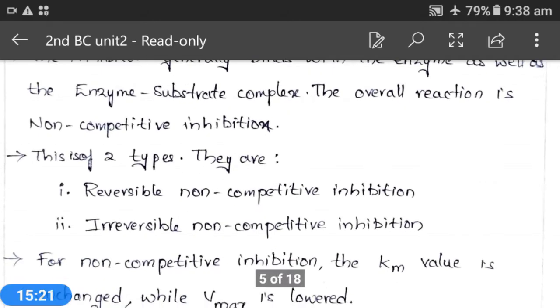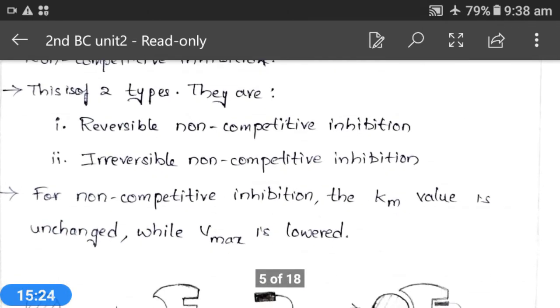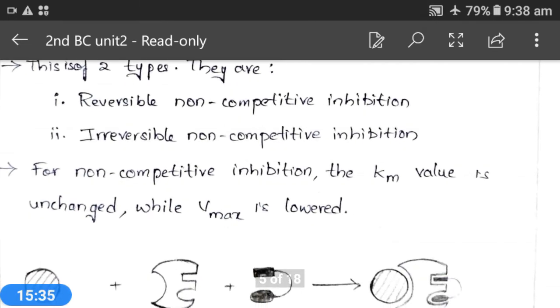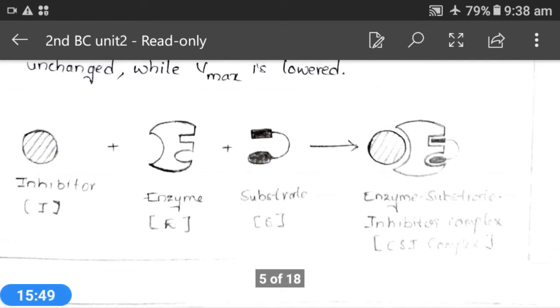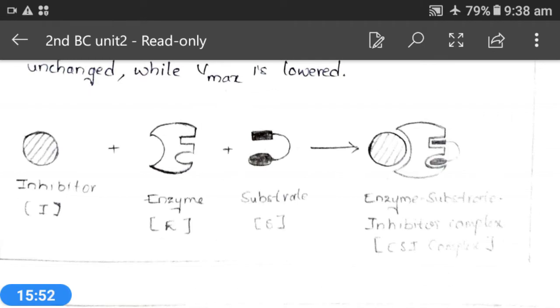Enzyme and substrate will form an enzyme-substrate complex, which results in the formation of product. But in non-competitive inhibition, the enzyme will be inhibited by an inhibitor that binds to the enzyme surface, and on the other side the enzyme will also bind with the substrate, forming an enzyme-substrate-inhibitor complex. Finally, due to the action of this inhibitor, what will happen? Enzyme catalysis will not occur and product formation is not seen.